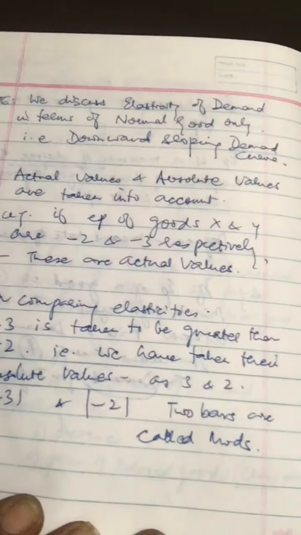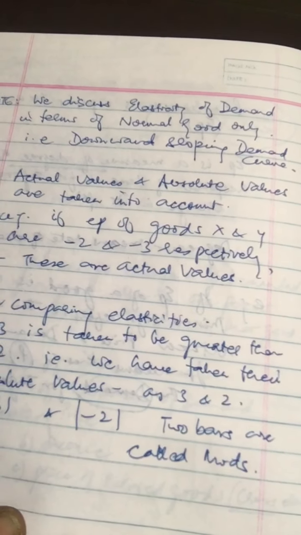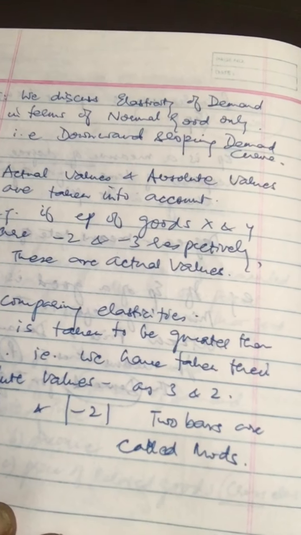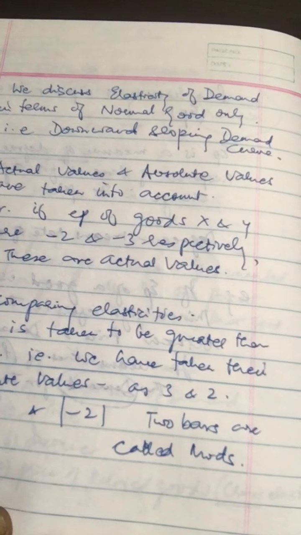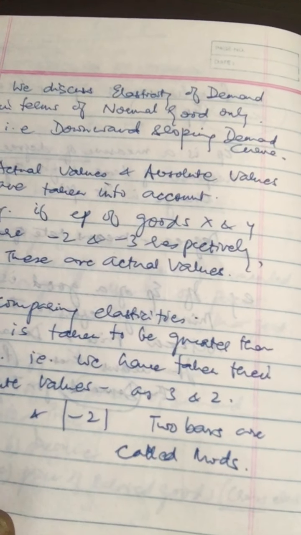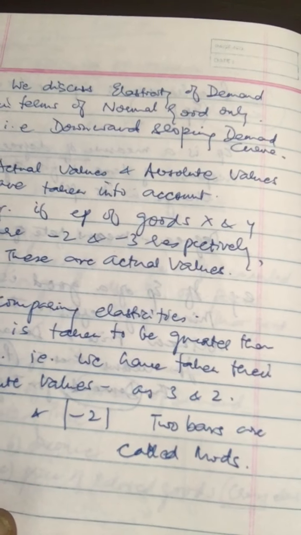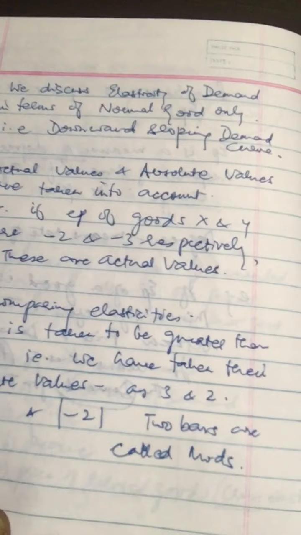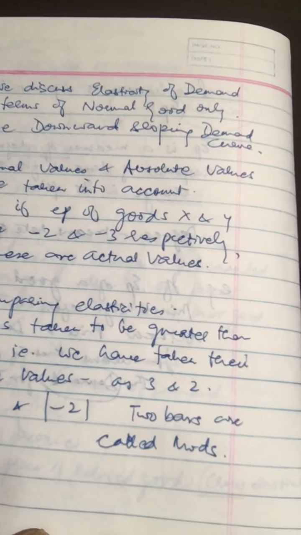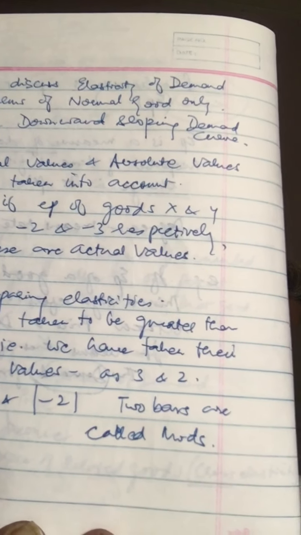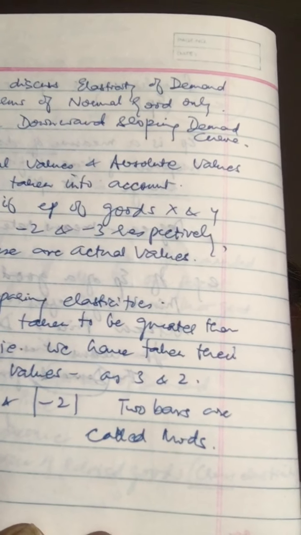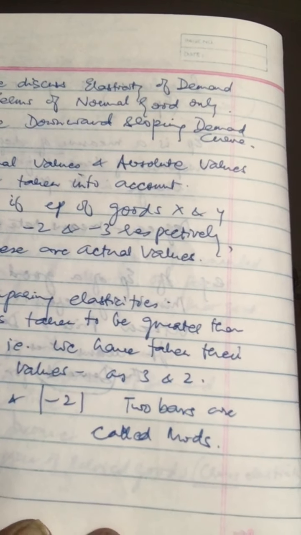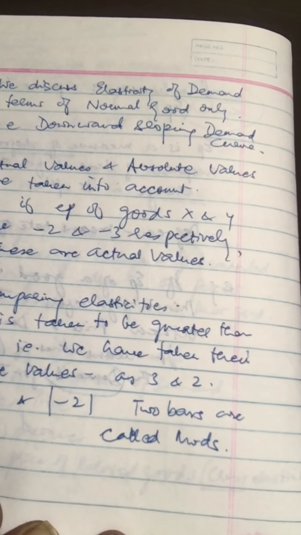But for example, yeah, that's something to note. Okay, now for example, suppose the price elasticity of good X and good Y are -2 and -3 respectively. So these are the actual values. But when you compare the two, -3 is taken to be greater than -2 because we have taken absolute values.